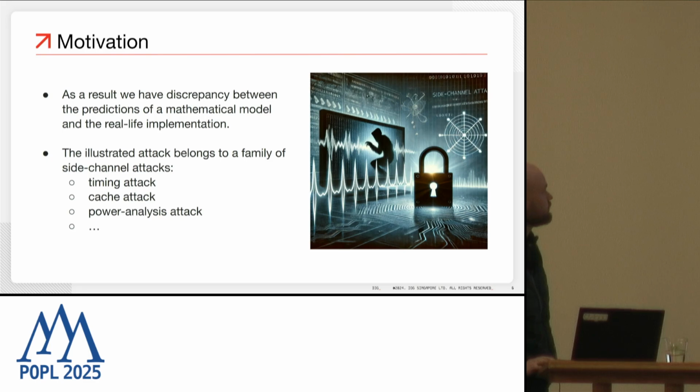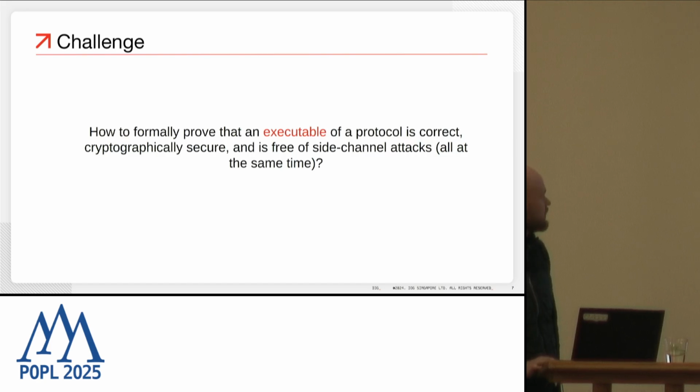So what we have is a discrepancy between the predictions of the mathematical model and the real-life implementation. This illustrated attack belongs to a family of side channel attacks, which include timing, cache, and power analysis attacks. The challenge which we tackle here is how to prove that an executable of an actual protocol is correct, cryptographically secure, and free of side channel attacks. And we would like to do this all at the same time within the same environment.